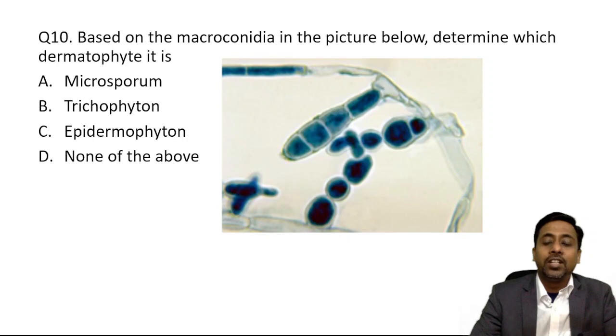Based on the macroconidia in the picture below, determine which dermatophyte it is: Microsporum, Trichophyton, Epidermophyton, none of the above. So let's see the discussion first. ठीक है, तभी समझ में आएगा ये है क्या.